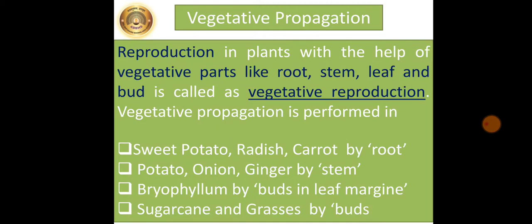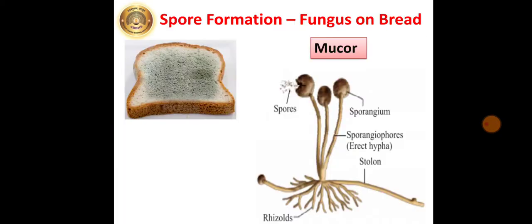Reproduction in plants with the help of vegetative parts like root, stem, leaf and bud is called vegetative reproduction. Vegetative propagation is performed in sweet potato, radish, carrot by root, potato, onion and ginger by stem, bryophyllum by buds in leaf margin, and sugarcane and grasses by buds. So just refer to all this on textbook page number 25.